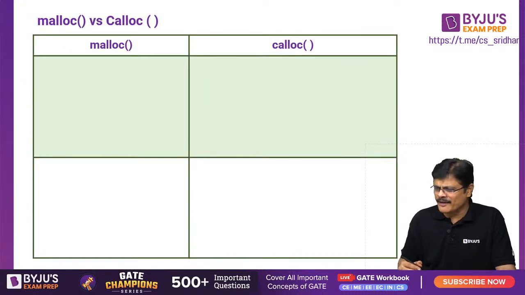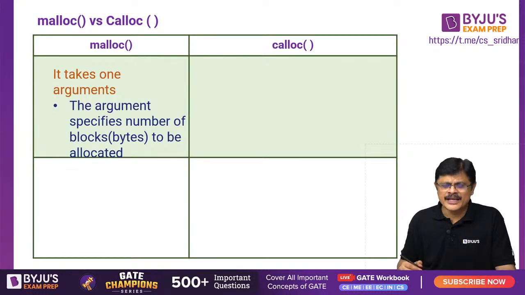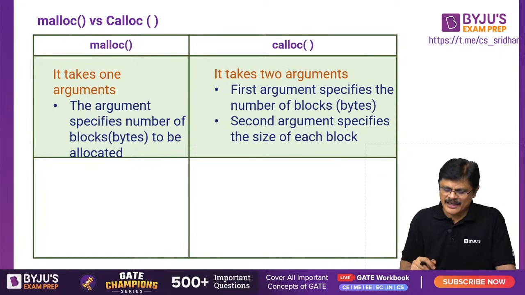So malloc calloc differences, sir. Malloc takes one argument. The argument specifies the number of bytes to be allocated, and as I told you, we can write n into size of something for this. Calloc, 2 arguments will be there. The first argument specifies the number of blocks. The second argument specifies the size of each block.